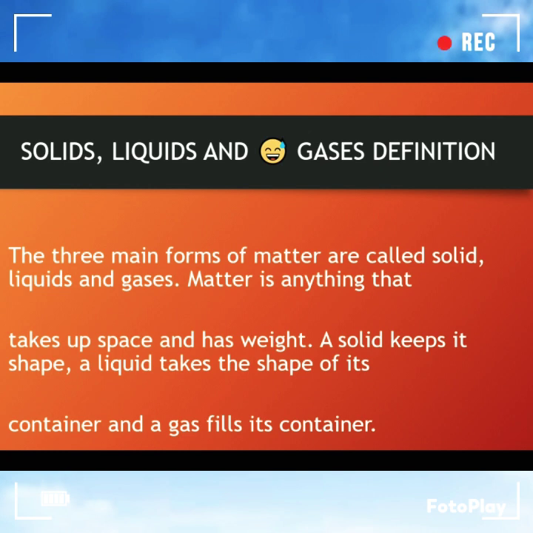The three main forms of matter are called solids, liquids and gases. Matter is anything that takes up space and has weight. A solid keeps its shape, a liquid takes the shape of its container, and a gas fills its container.